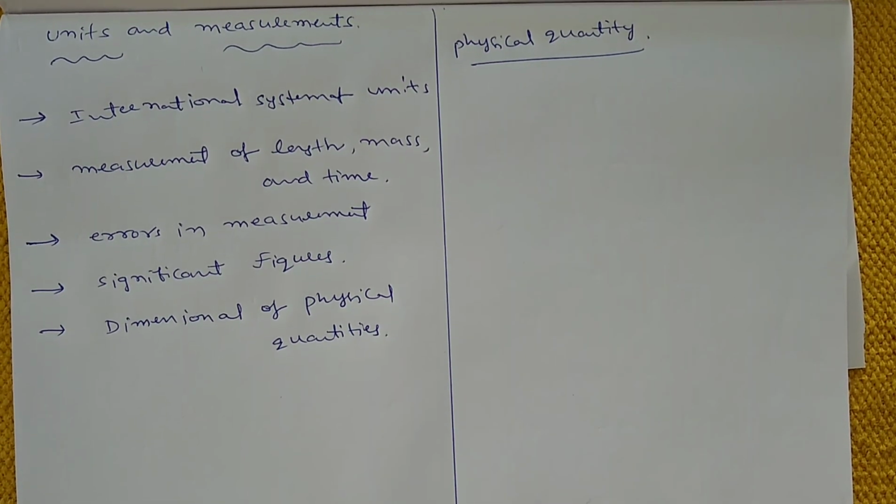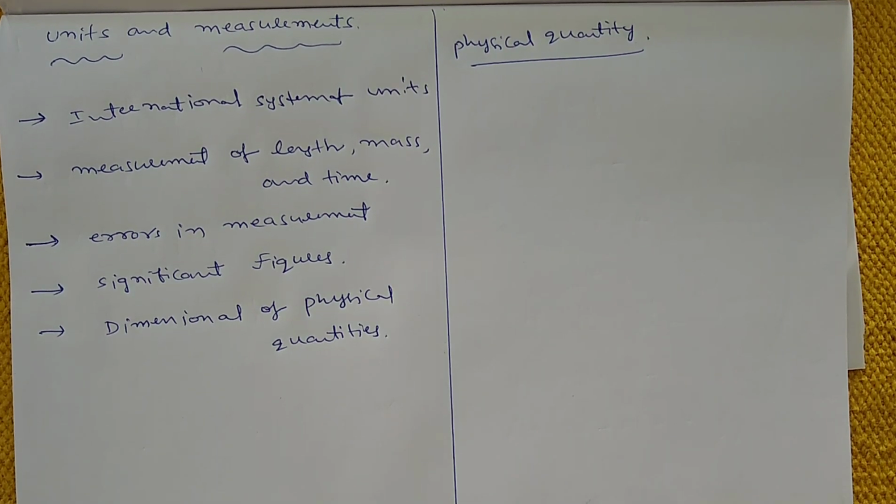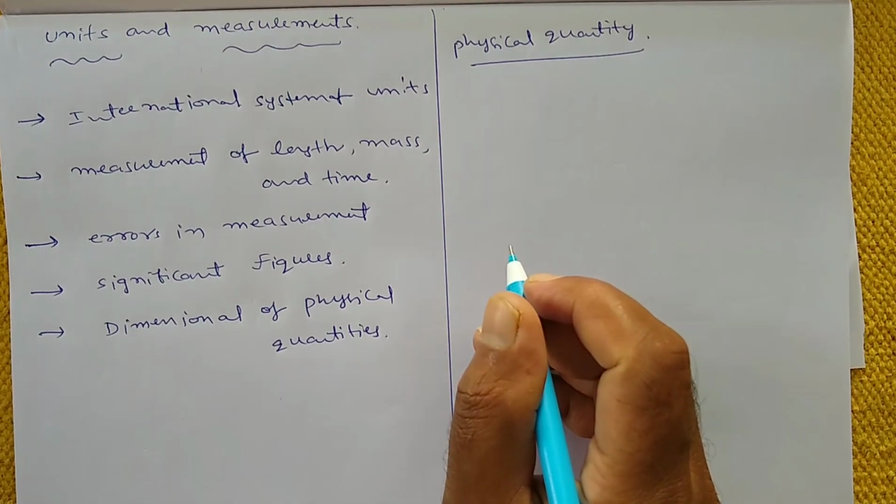So here, first of all, what is meant by physical quantity? We know the physical quantities like length, mass, force, temperature. So these are all the physical quantities.